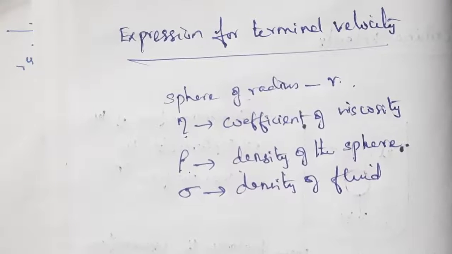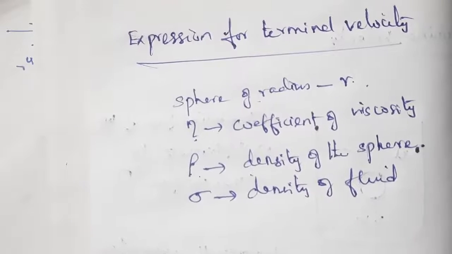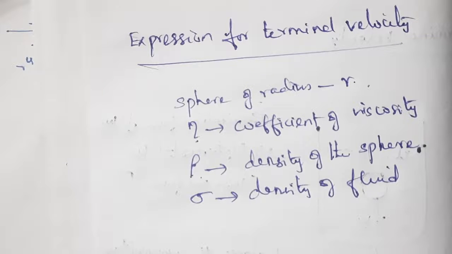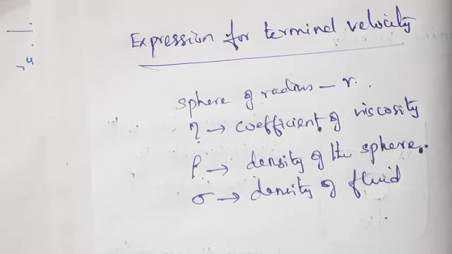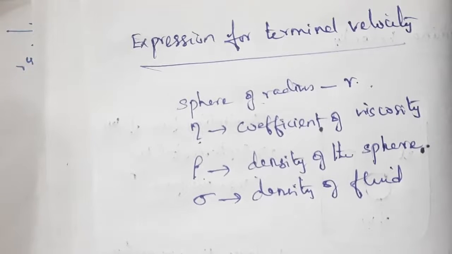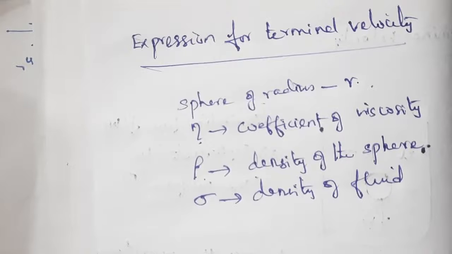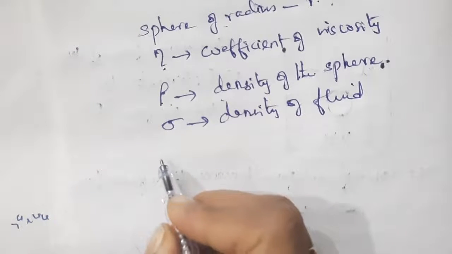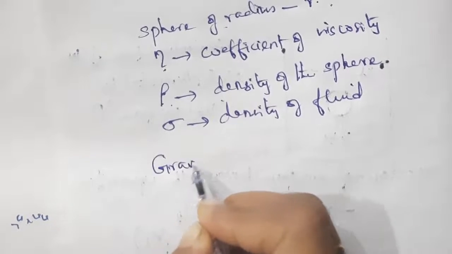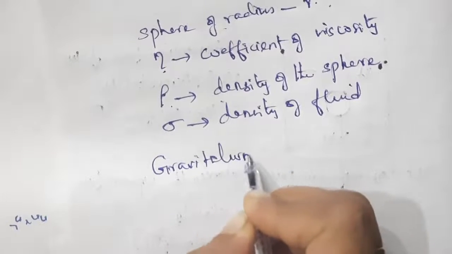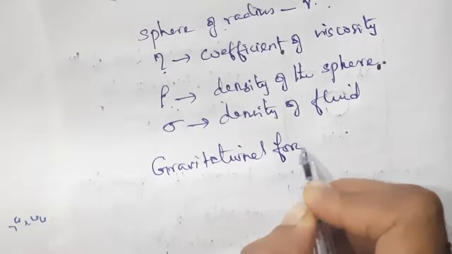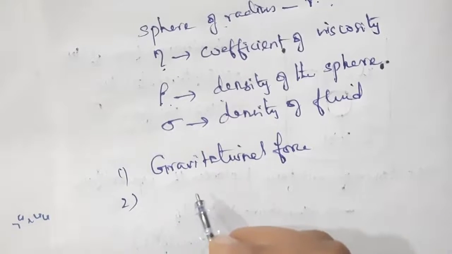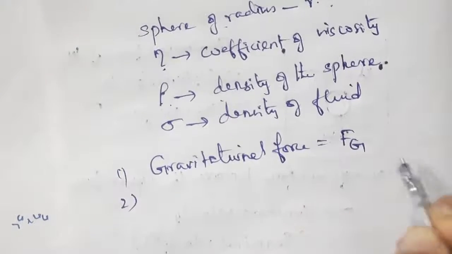Of course, we know that there are three forces acting on it. One is the gravitational force acting downwards, which we consider as Fg.